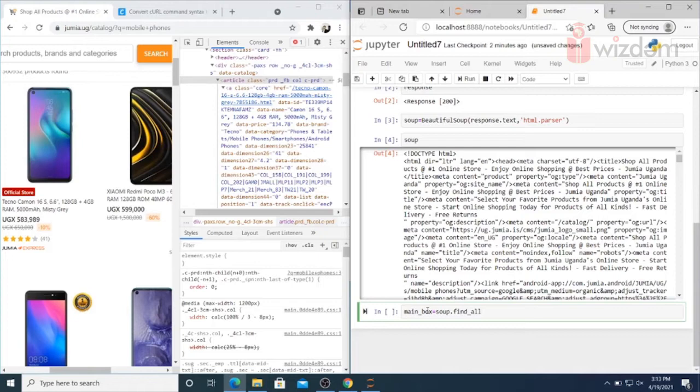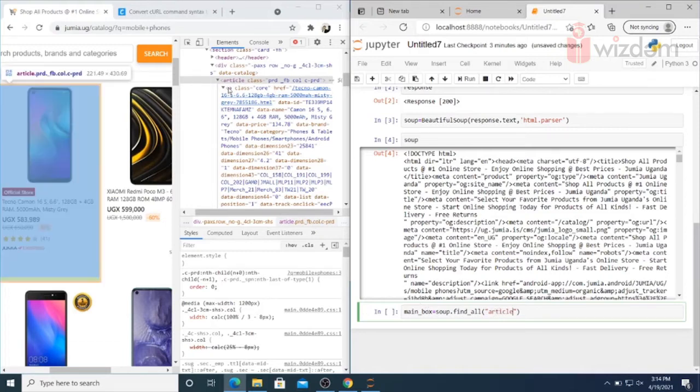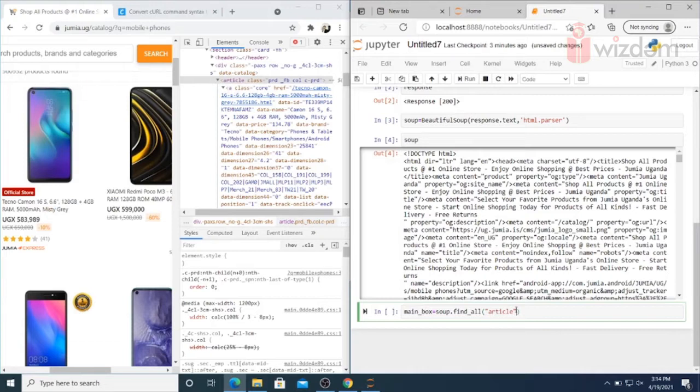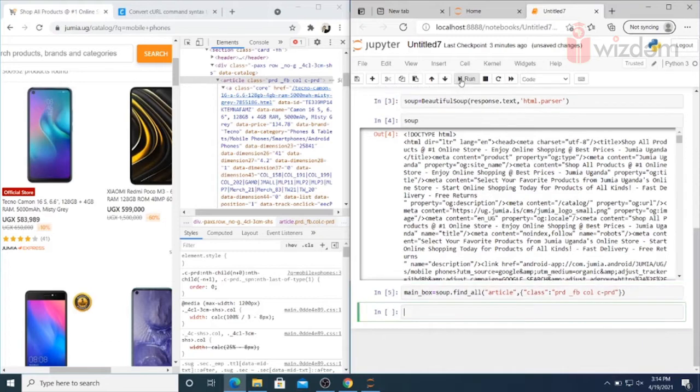and you can see that class is under article. So I'll use article, you can see it's under the article tag. So the article tag, comma, and then class, colon, and then the name of the class. I can copy this class of article, paste it here, and I'm going to run. So now I can find out the length. Find all means it will find all the objects, the list of all of them. So let me find out the length.